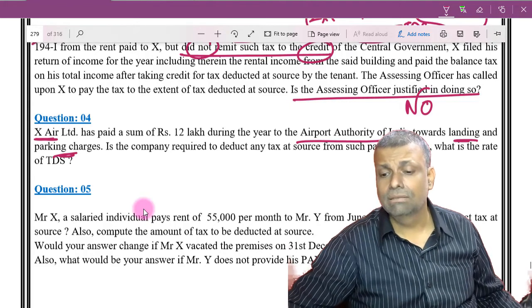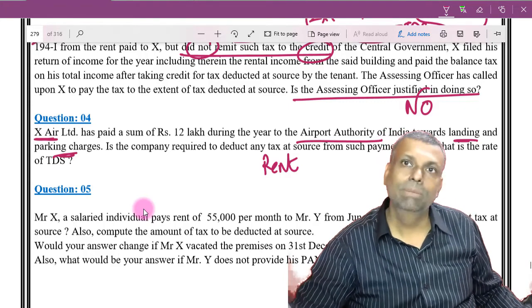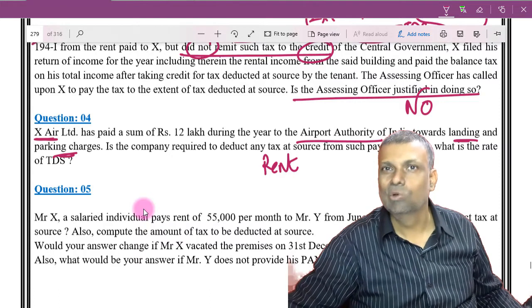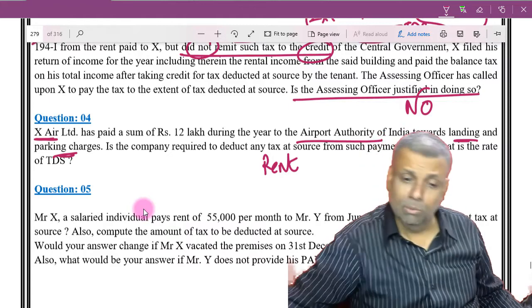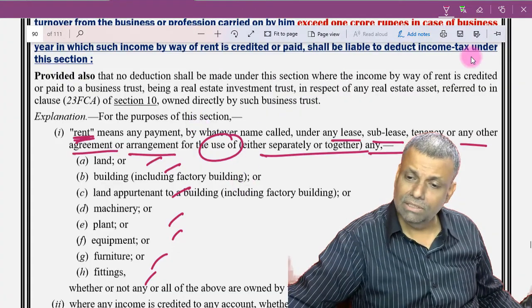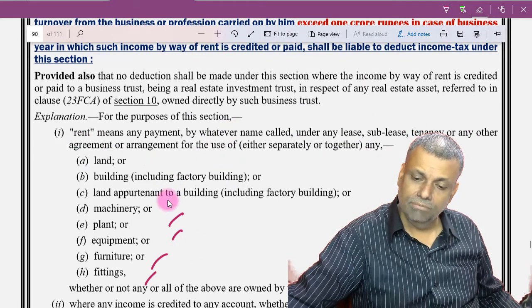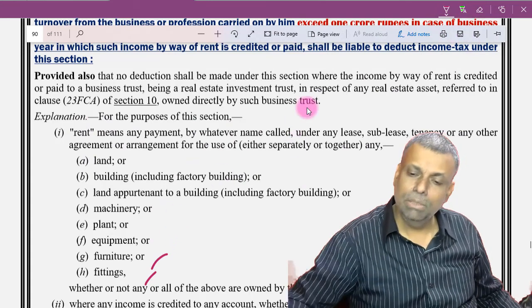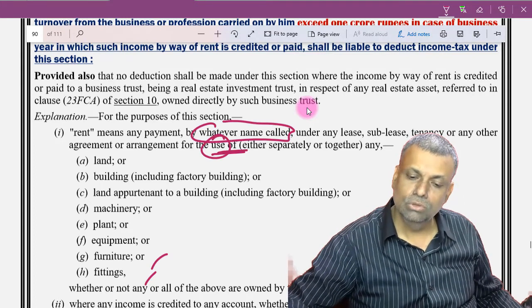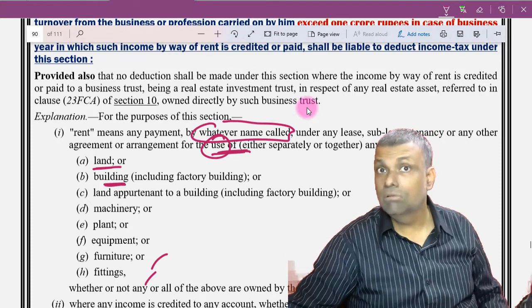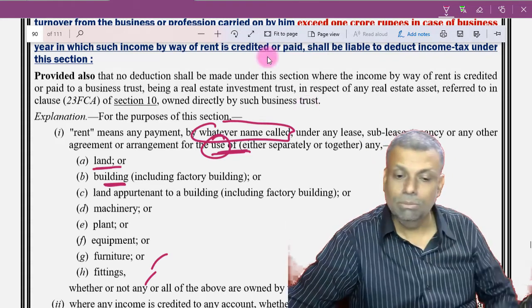But can we say that this is a payment of rent? First of all, see, we are saying that the plane will be landing, so it will land on the land only. It is not going to land in the air. So it is for the use of immovable property, something like that. See, this is the definition here, which is very much debatable in such a situation. What does the law say? Any payment, by whatever name called, for the use of land, building, etc. So whatever name you give to the transaction, if it is for the use of the land or the building, that will be categorized as rent.